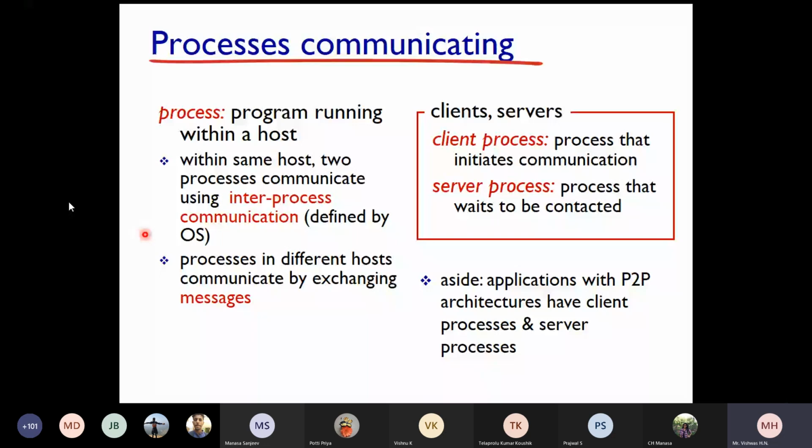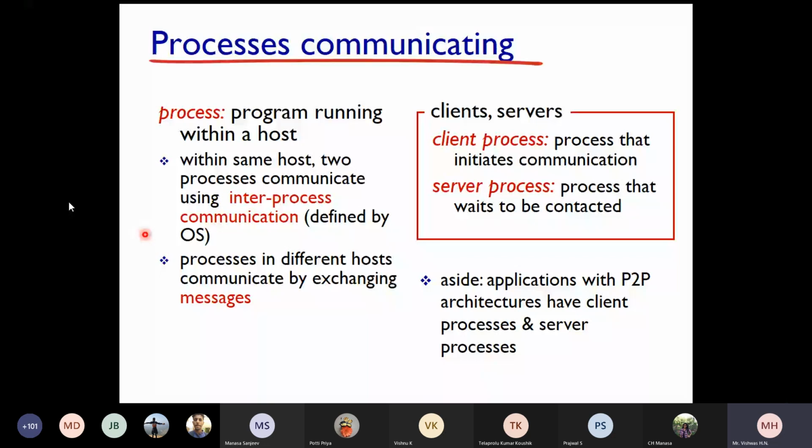If there are multiple processes running in your system at a time, and two processes in your system communicate with each other, it is termed inter-process communication, because you are communicating within that system. Students, there is no need of a network there. A process is a program running within a host. Within the same host, two processes communicate using inter-process communication defined by the operating system. Processes in different hosts communicate by exchanging messages. In that case, definitely you require a network.